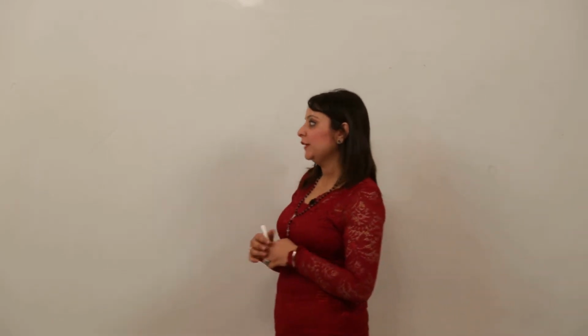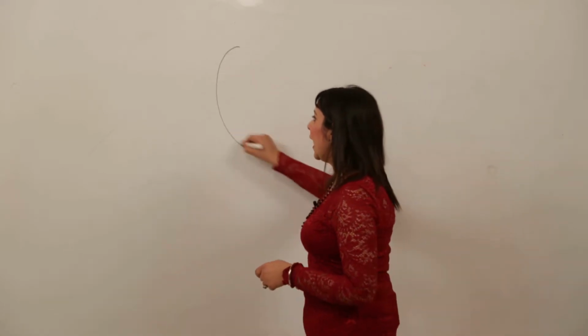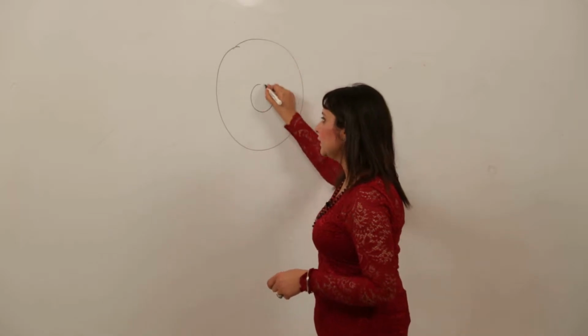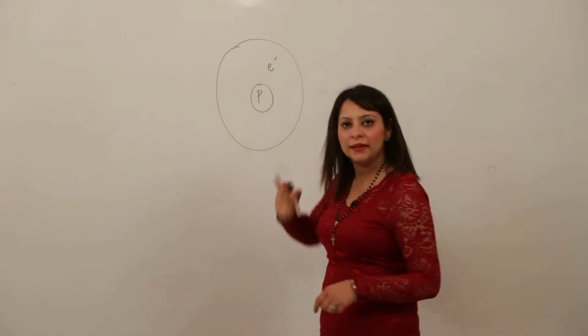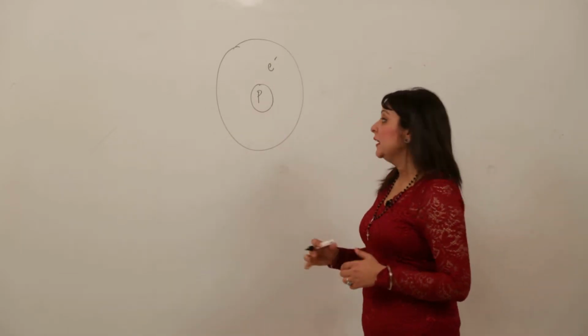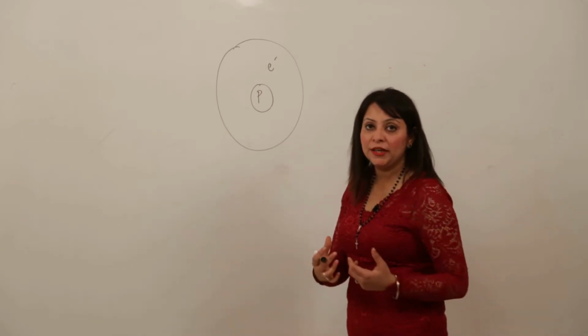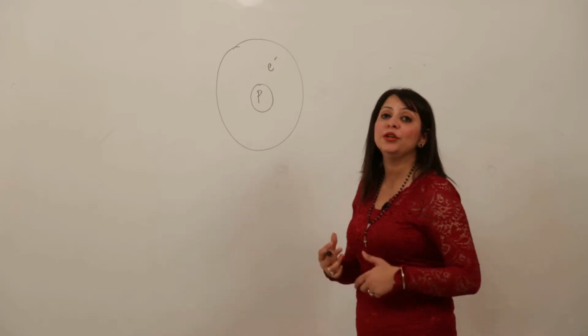Now we are taking up the third discovery, that is the discovery of the neutron. After the electron was discovered, and similarly the proton, it was found that the atom consists of a nucleus, as we all know, and in the nucleus there is a proton and outside there is an electron, right. So that means before the neutron was discovered, and this is the assumption I am telling you, how the scientists assumed this and what led to the discovery of the neutron.